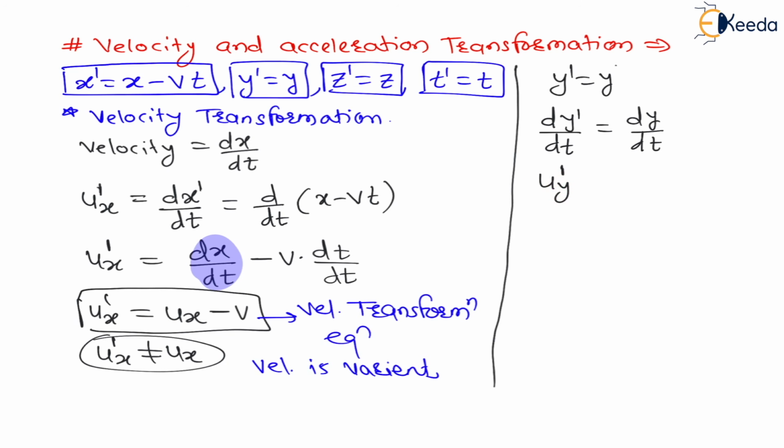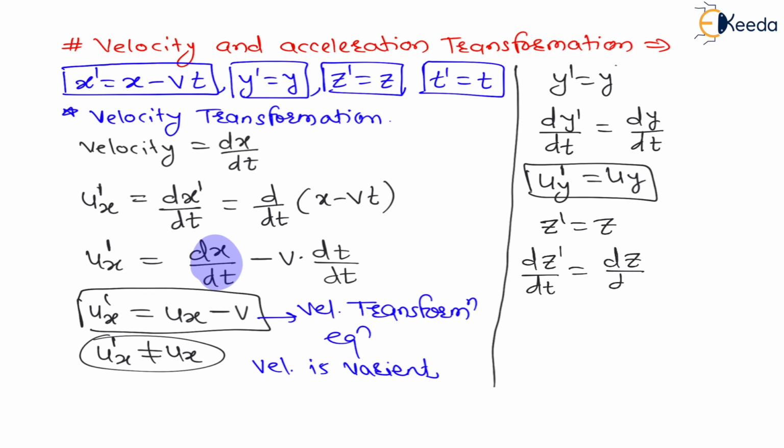For the reference frame S dash, uy dash is equal to uy, that is the velocity in the y direction with respect to the stationary frame, right? Both are the same here, because there is no motion along the y direction. As the motion is along the x direction, the velocity transformation equation will change along the x direction only, right? Again for the z direction, we have seen z dash is equal to z. Differentiate both sides, dz dash divided by dt, with respect to time, because velocity is obtained after differentiation with respect to time only, right?